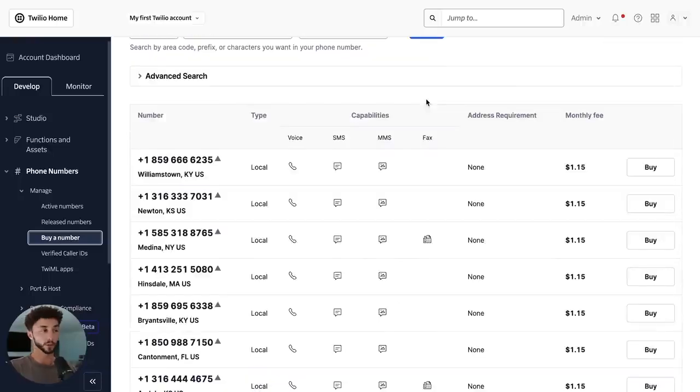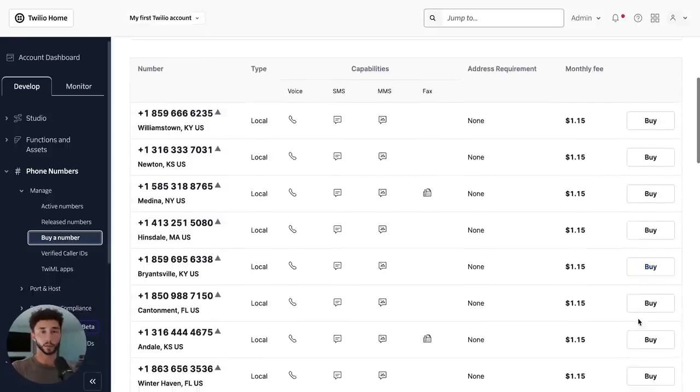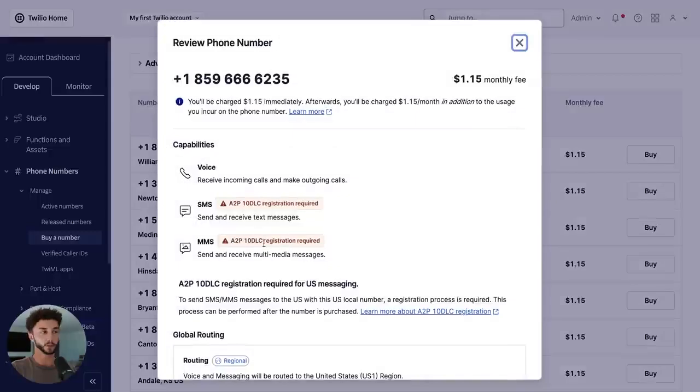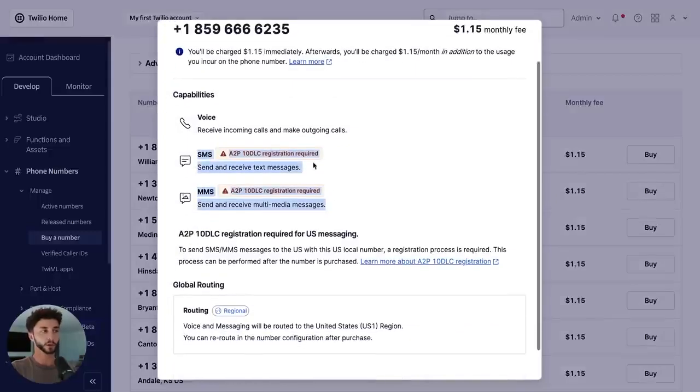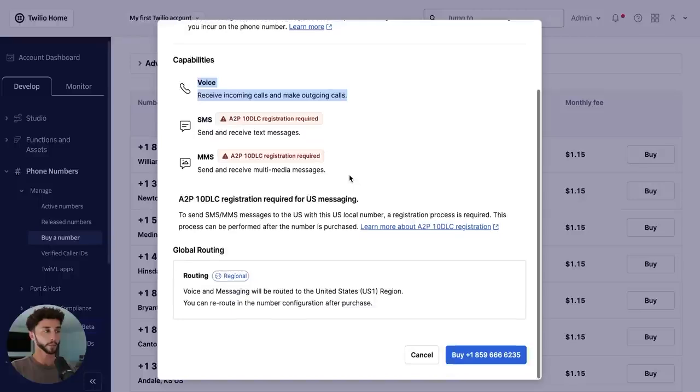Now, unless you have other purposes you want to use this for, you can just snag any random one if you're following this tutorial. If you're obviously doing this for a client, you could get one that's matched to their location or their state or even their city. And when you click buy, you can see there's all these kind of registrations you need to do. But thankfully, voice is one that doesn't need all of that. And you've got global routing, etc. So you can come down here and buy this.